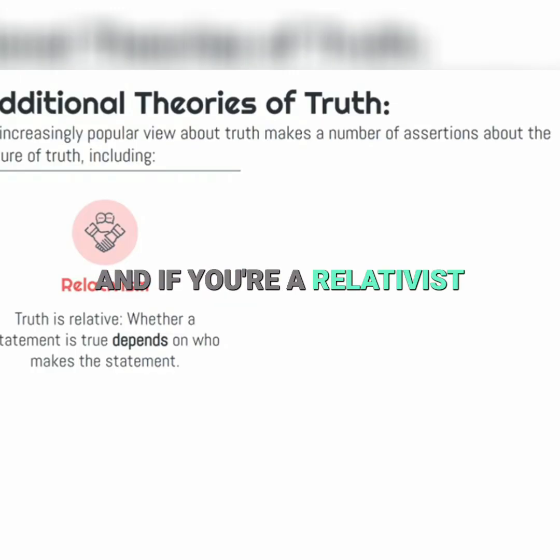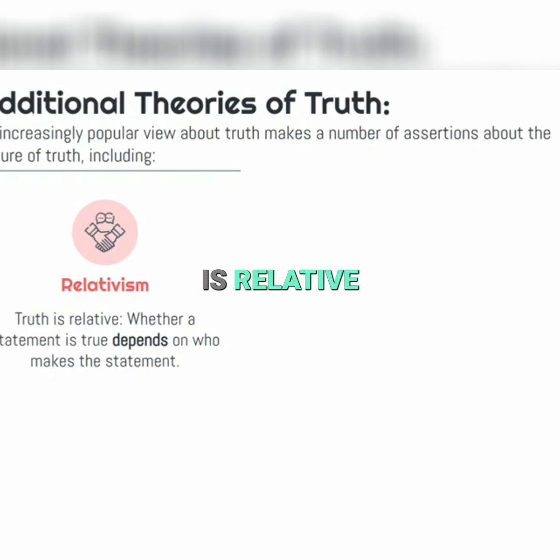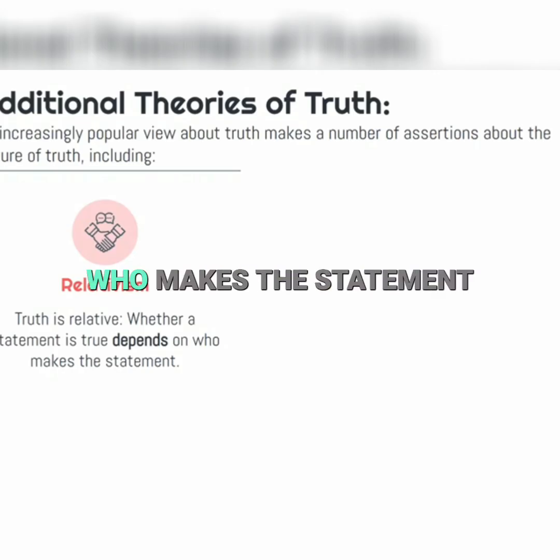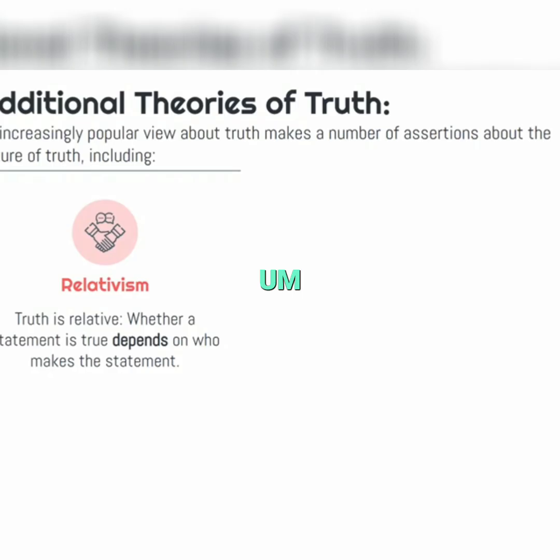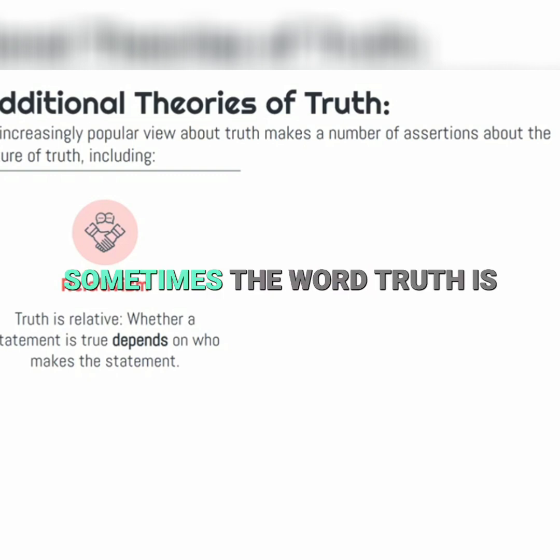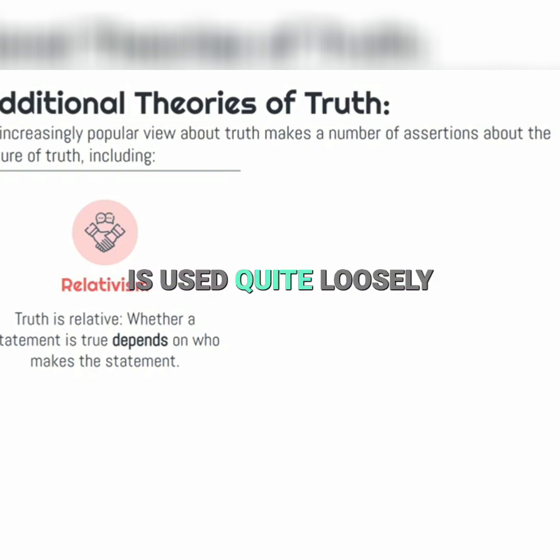And if you're a relativist, you think all truth is relative. Whether a statement is true just depends on who makes the statement. So it might be that what's true for you isn't true for me, right? Things like that.